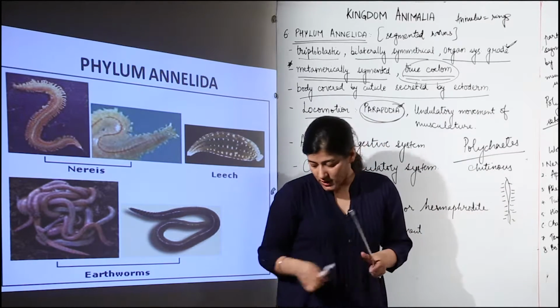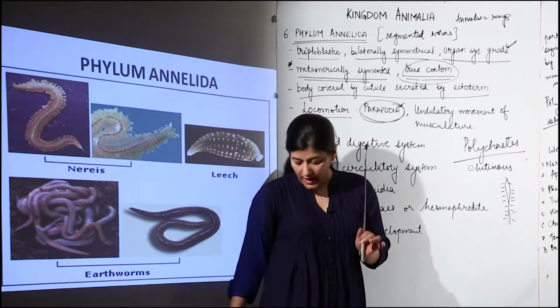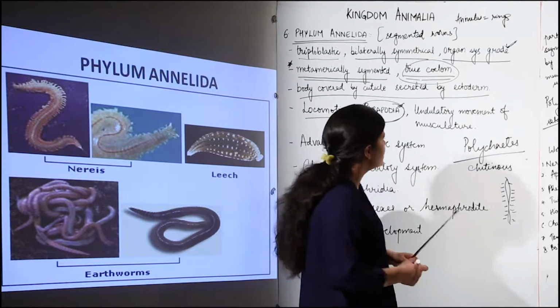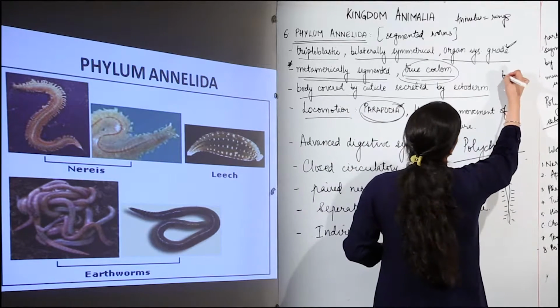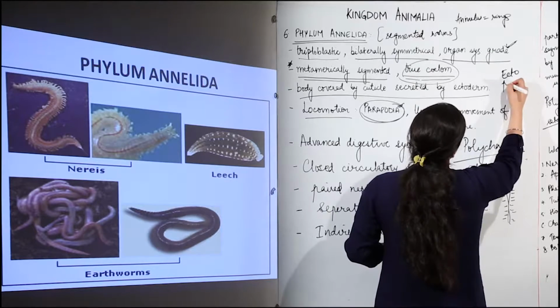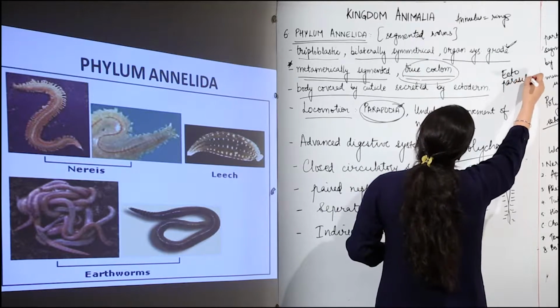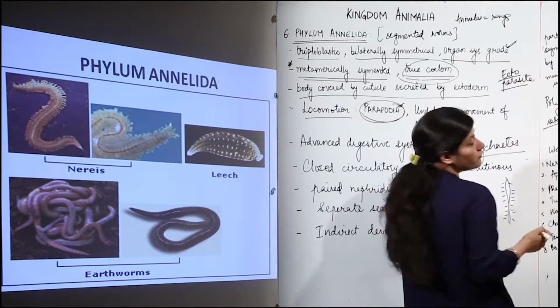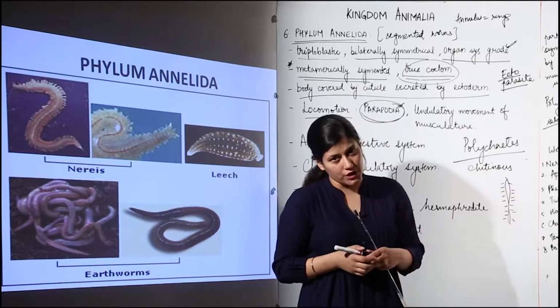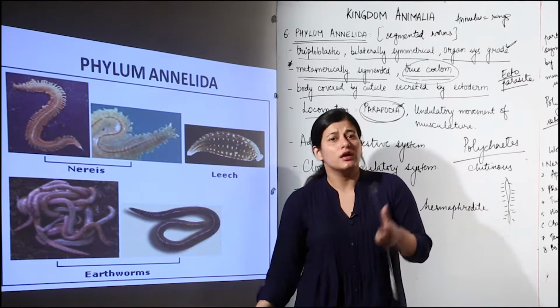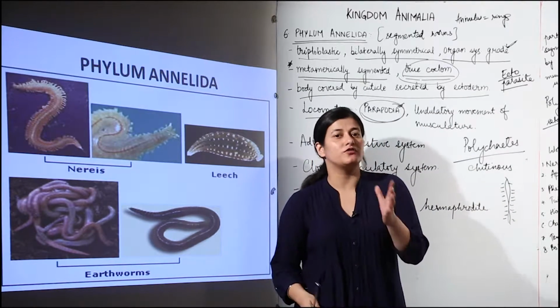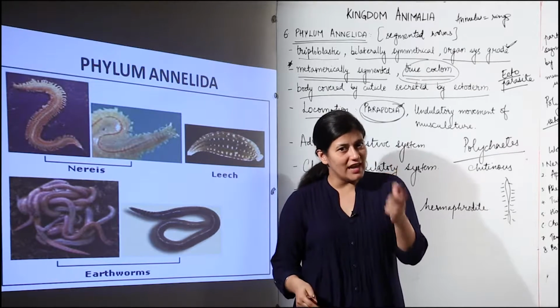Talking about those parasitic annelids, we have a parasitic annelid, and that is an ectoparasite. When I say ectoparasite, the parasite would not get inside the body but would feed on the nutritional fluid of the body from outside, as the example of leech, as the example of the lice in your head.